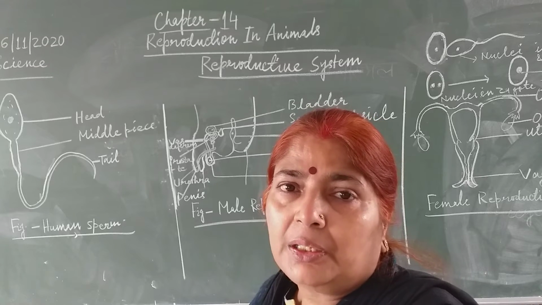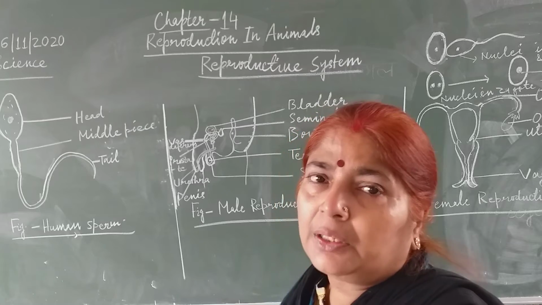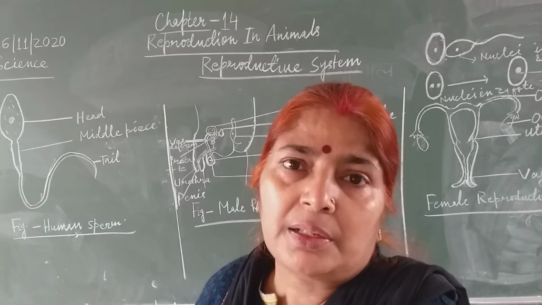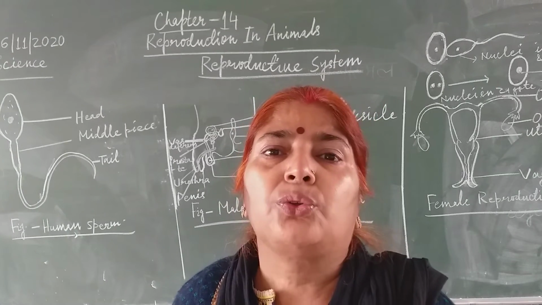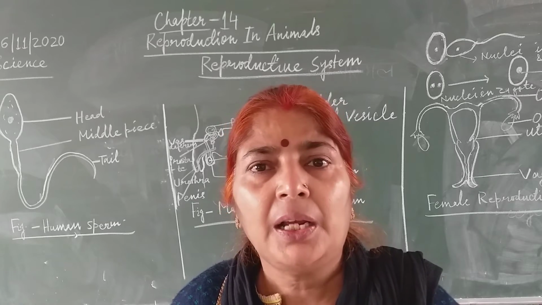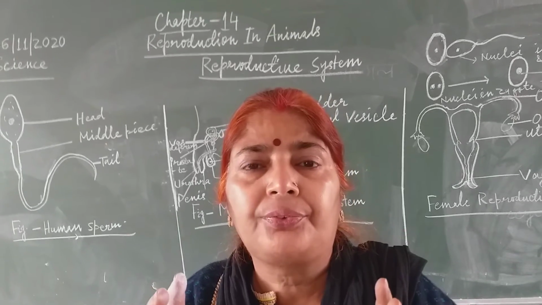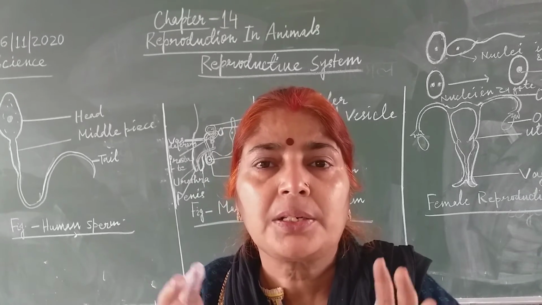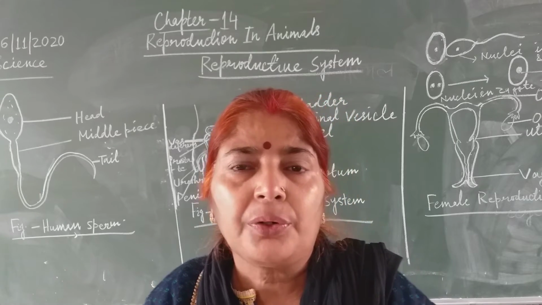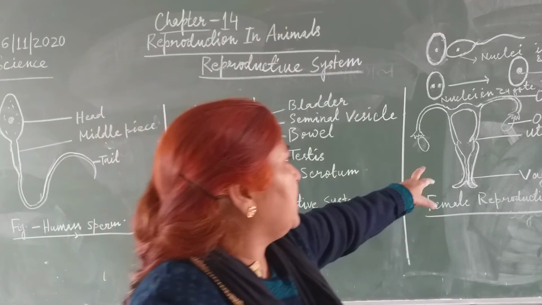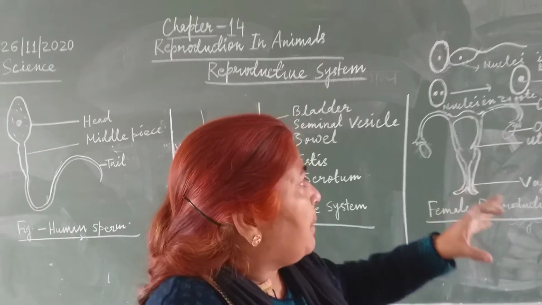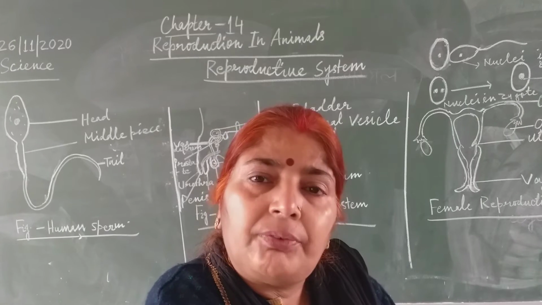After fertilization, zygote is formed. Okay children? Zygote is formed. This zygote divides into two cells. Then it divides into 4 cells, 8 cells, 16 cells. It goes on dividing and a ball of cells, a cluster of cells, is formed. That is called embryo. Now embryo gets attached to the wall of the uterus. Okay children, this uterus provides the site for the attachment of embryo.